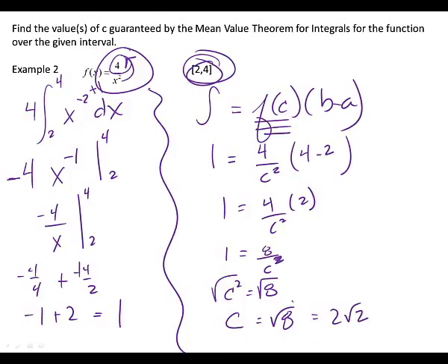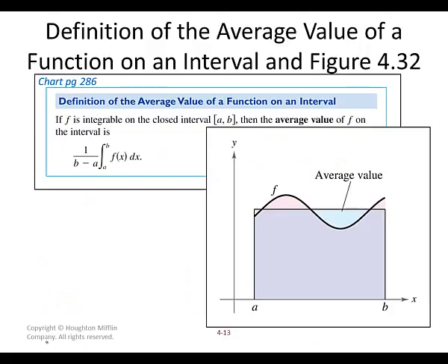Once you get to this spot on the AP test, I would stop. I would not go to 2 square root of 2, unless it was multiple choice. All right. Okay, so that was a nice to know thing. Here's the thing you have to know. Okay, so go ahead and write that formula down. You're going to have to memorize this formula.